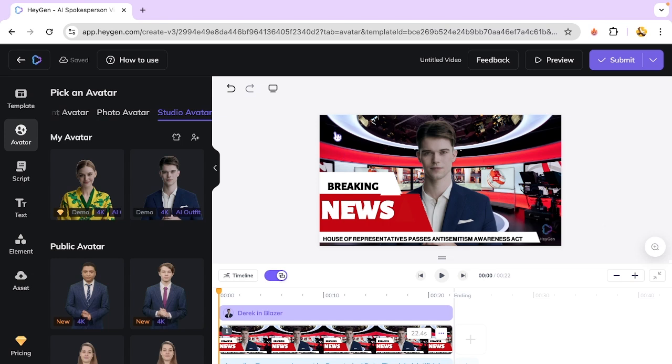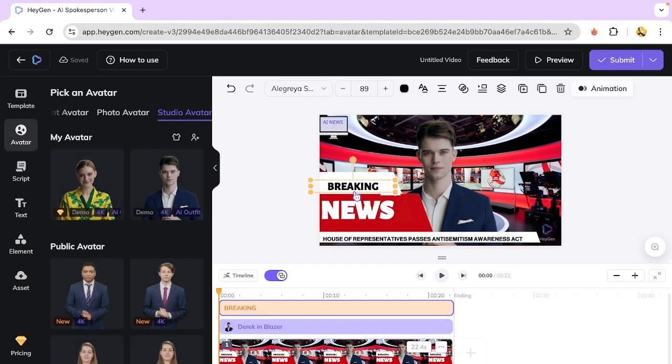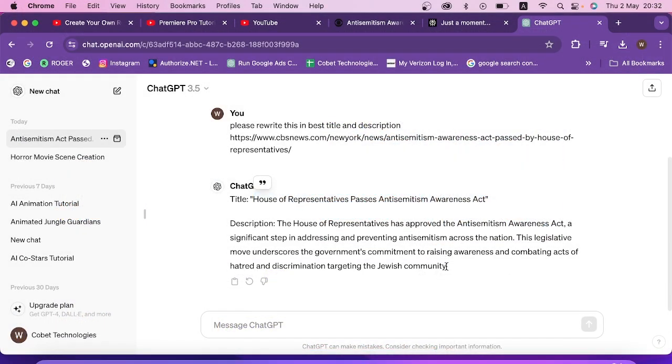Now you have to add your logo here on top. For that we have to search for any logo if we have one, or we can create our own logo. After that you can edit this breaking news as well. We also have to insert the script. As we have the description and the news here, we have to copy the news.